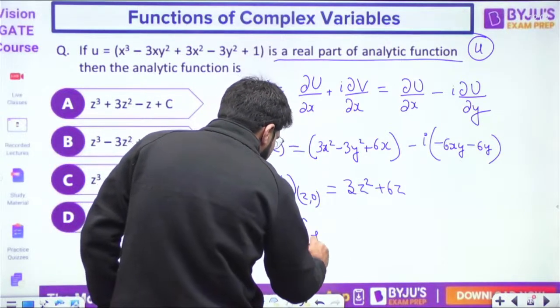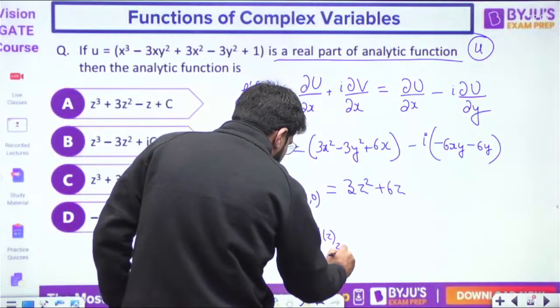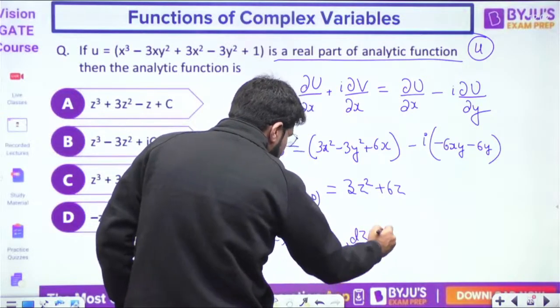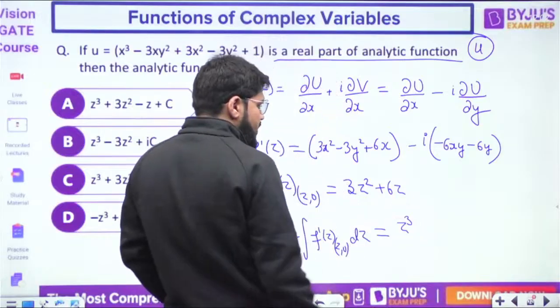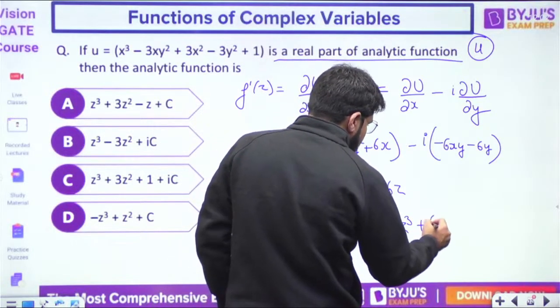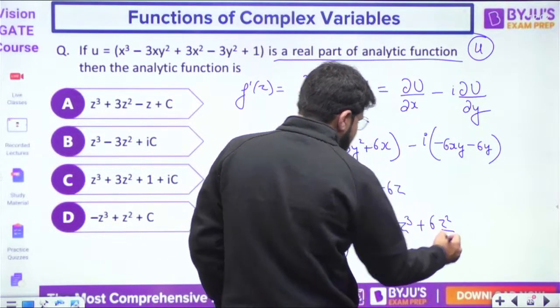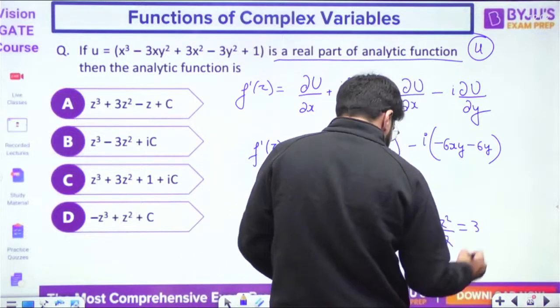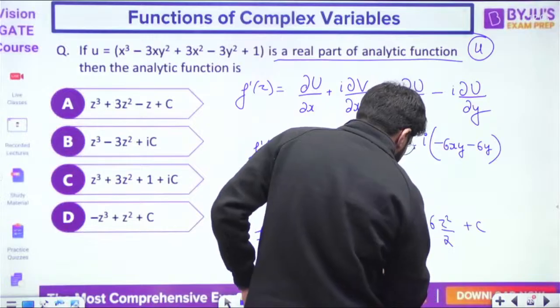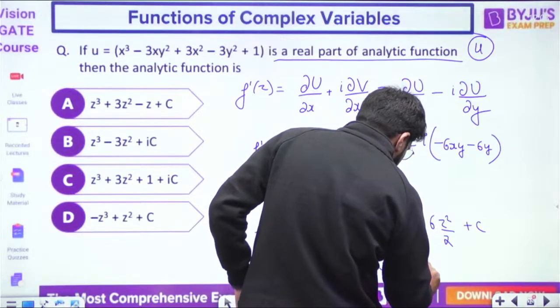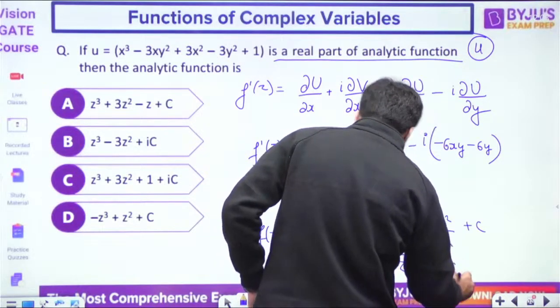It is the integral of f dash z at the point z comma 0. So 3z square ka integral z cube by 3, so 3 cancel, plus 6z ka integral z square by 2. So my answer is z cube, plus the constant of integral also. So my answer would be z cube plus 3z square plus c.